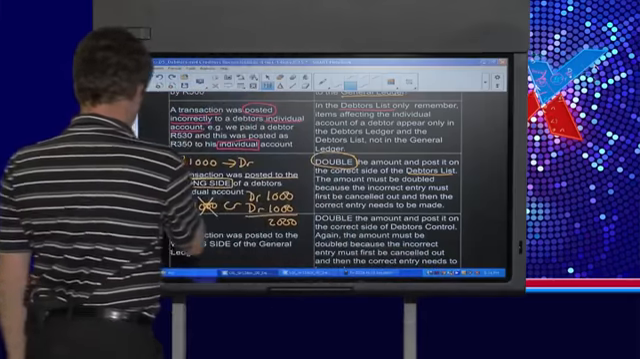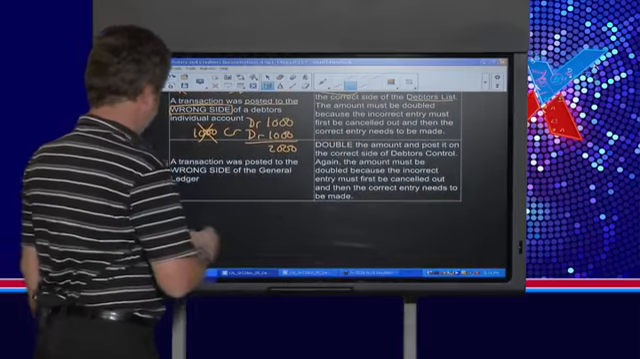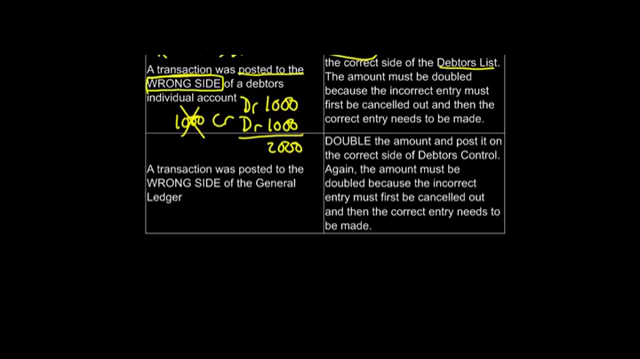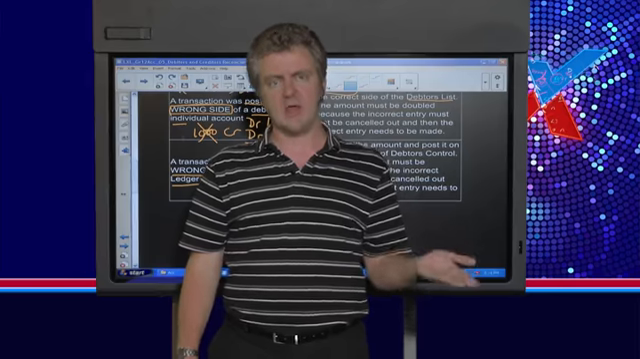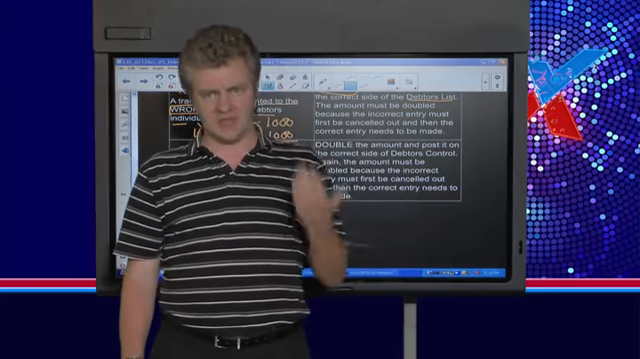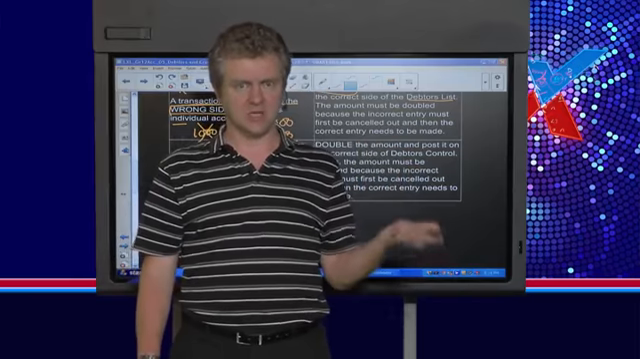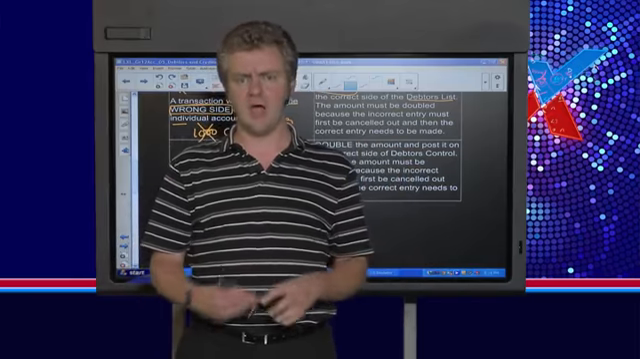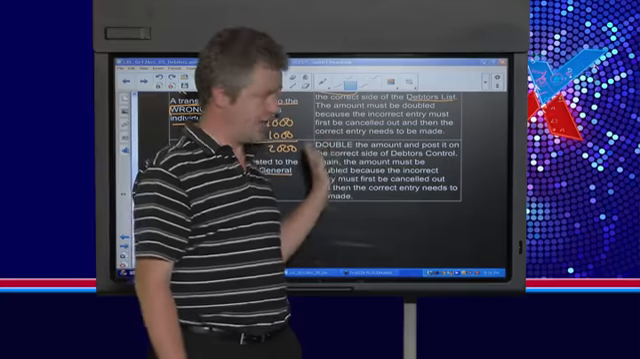And then finally, the last possible transaction that could happen is if, instead of posting it to the wrong side of the debtor's individual account, suppose we've now posted it to the wrong side of the general ledger account. What that then means is that the debtors control account in the general ledger is wrong, and again, because it's on the wrong side, we simply double it and put it on the correct side of the general ledger. Okay, so that is the theory that we needed to cover.